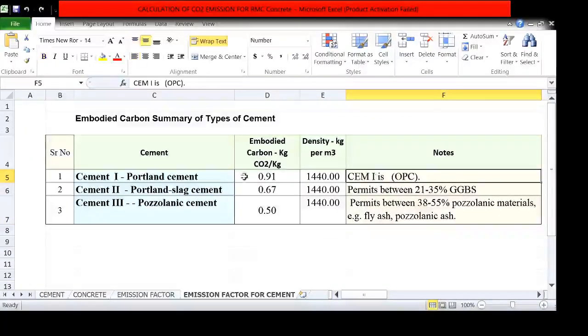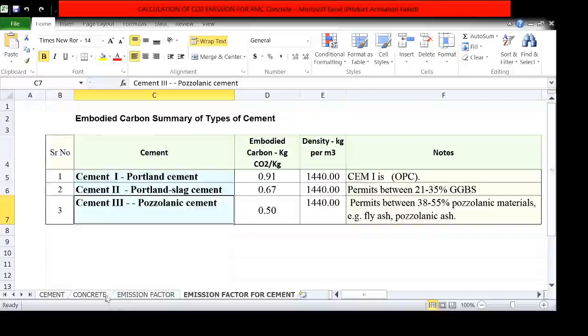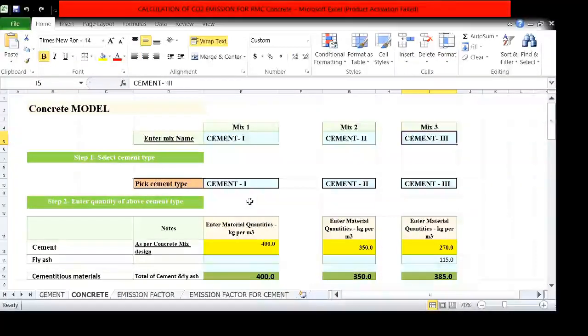In cement 1, I use pure OPC. In second, the Portland slag cement is there, which permits 21 to 35% GGBS, and the third one is cement 3, which permits 38 to 55%. So as per that, I select cement 1, cement 2 and cement 3.